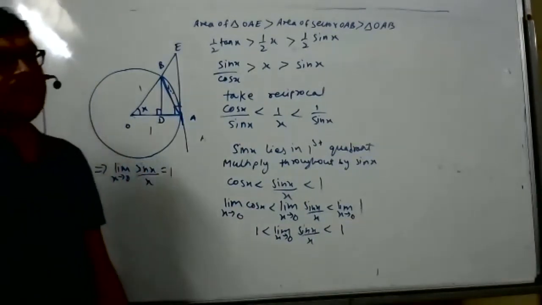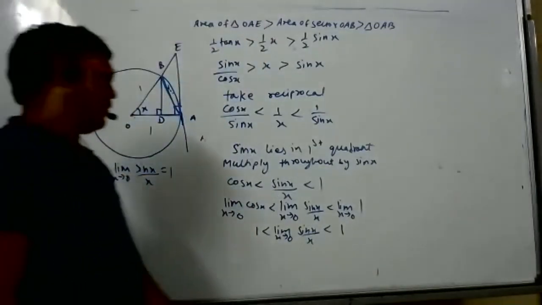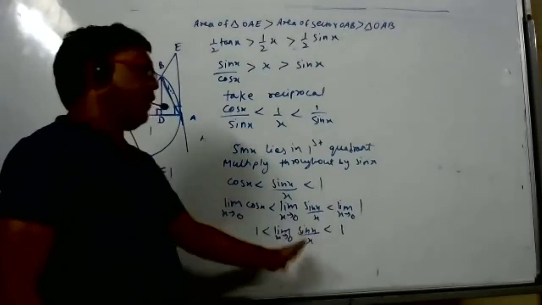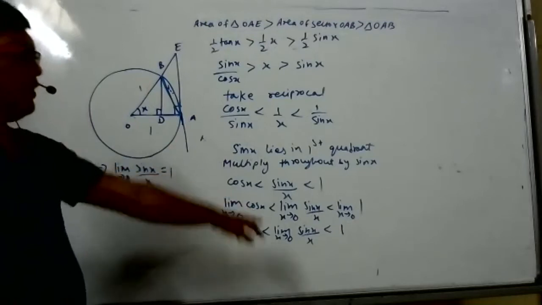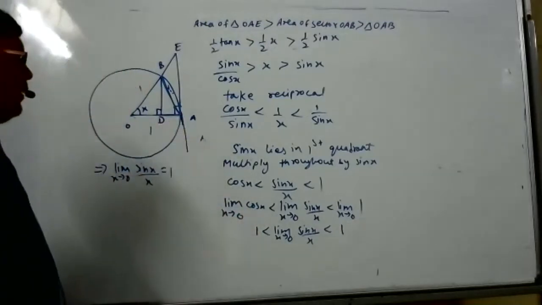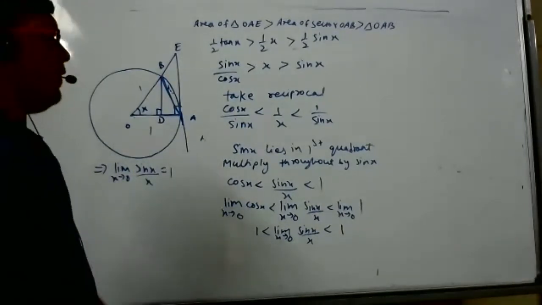Otherwise, you have to learn one more theorem, the sandwich theorem. This way also you can understand, as far as boards are concerned. The sandwich theorem I will teach in competitive.